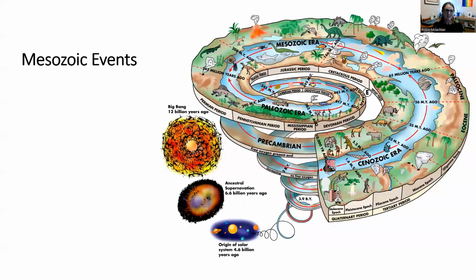Hello and welcome. The topic of this week is Mesozoic events. So all of the events, meaning mountain building events, ocean spreading events, volcanic events, all of the geologic events that happened during the Mesozoic era. Right. Next time, we're going to talk about the life associated with the Mesozoic era, the era of the dinosaurs.